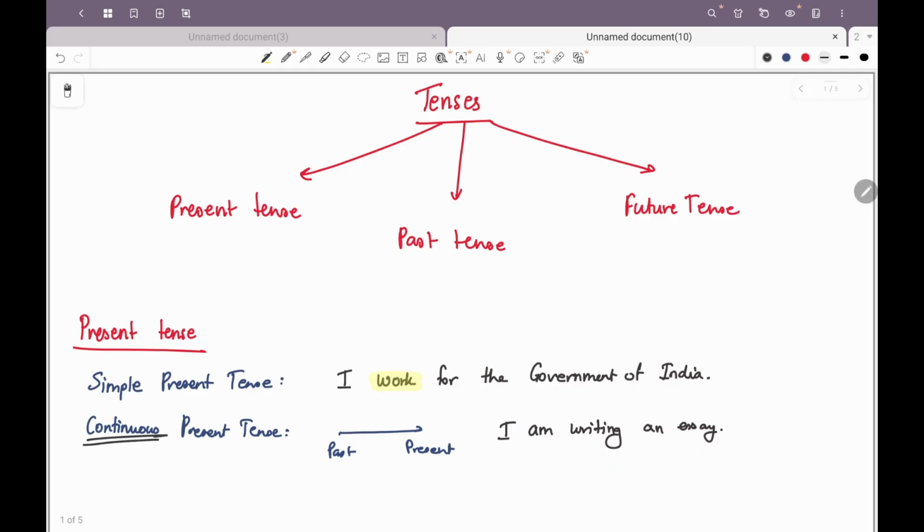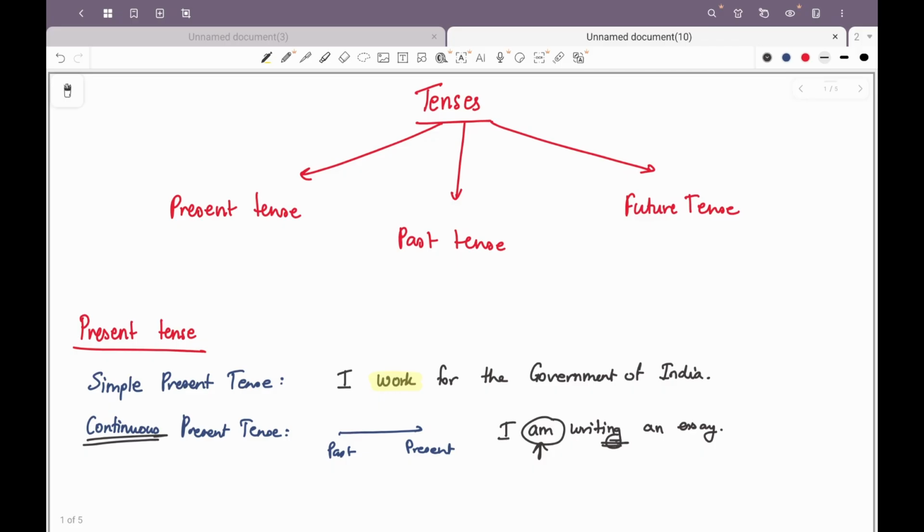So in the continuous tense there will always be a verb that ends with ing and there will be an auxiliary verb. The auxiliary verb will tell us if it is the present tense, past tense or future tense, and the ing will talk about the action being continuous, which means the action is happening currently. This is used when we talk about actions that are continuing or to refer to future actions or events. For example, I am going out of town tomorrow, or to refer to a future plan.